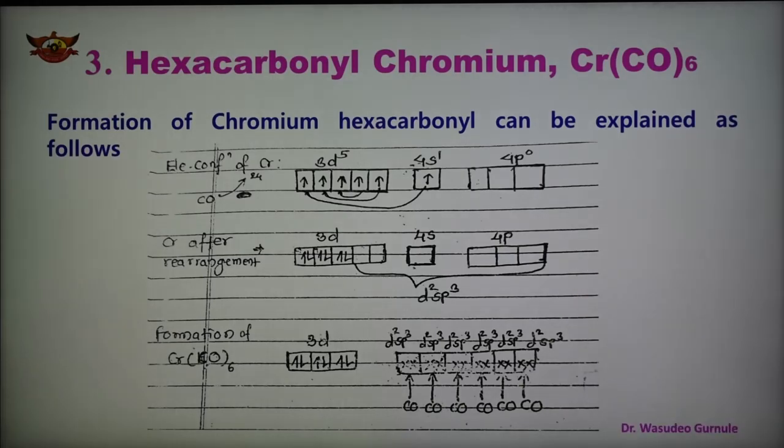So 6 coordinate bonds are there. And because of the d2sp3 hybridization, the shape of the complex is octahedral, as we know.